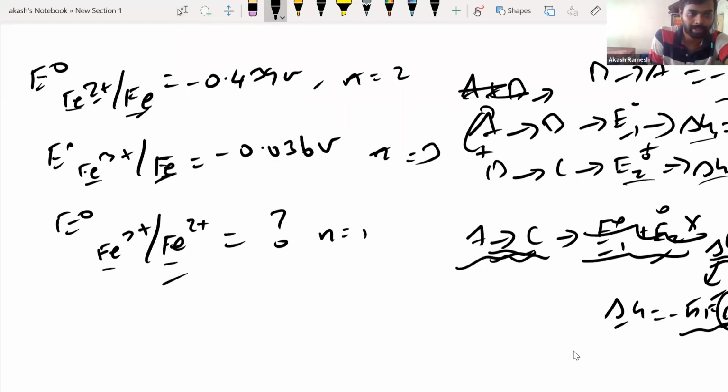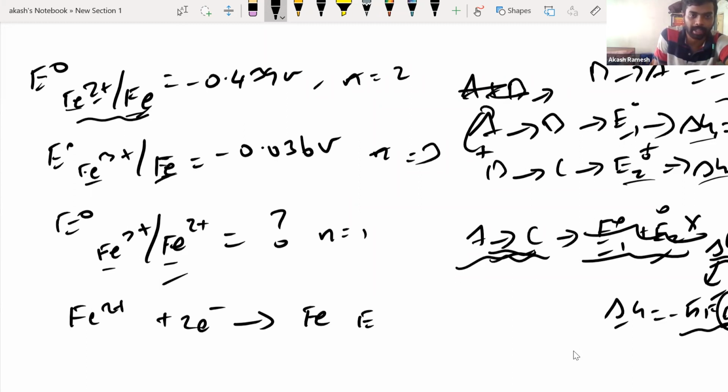Okay, so fine, guys. Let us write the equations first. Say the first equation, that is Fe2 plus to Fe. We'll write the equation: Fe2 plus accepts 2 electrons to form Fe. Right, and the E naught, say I'll write it as E1 naught as minus 0.